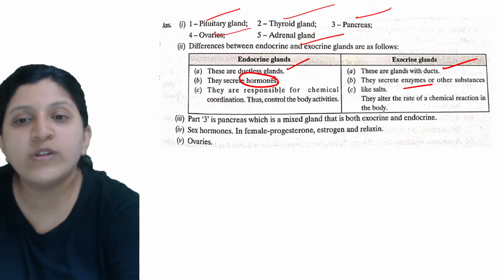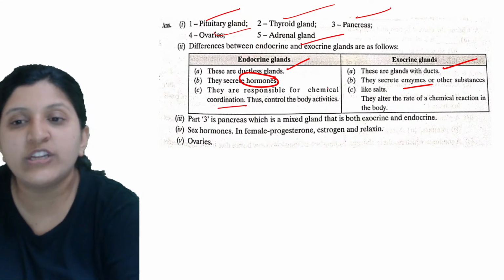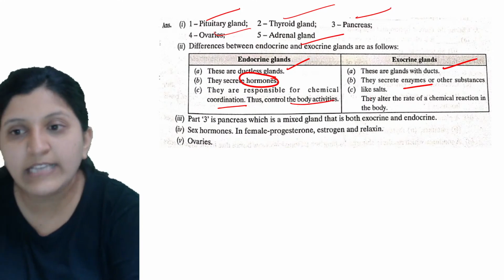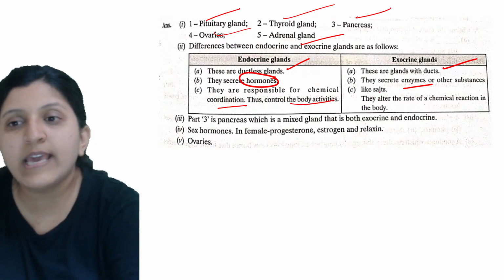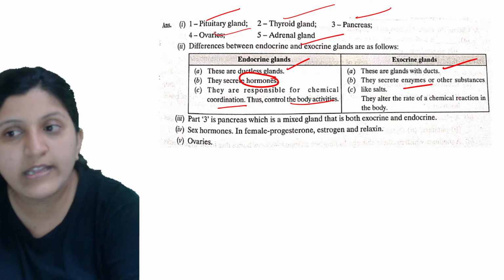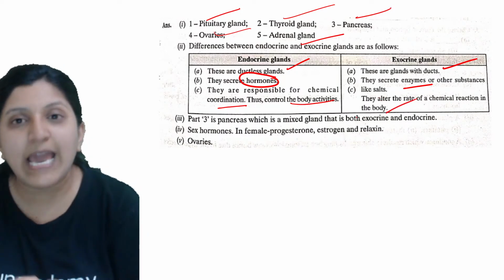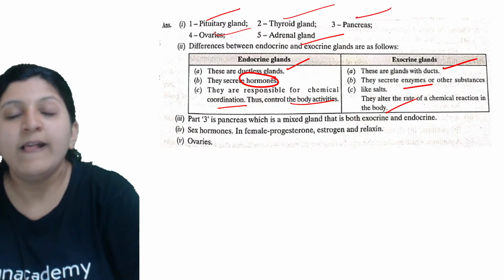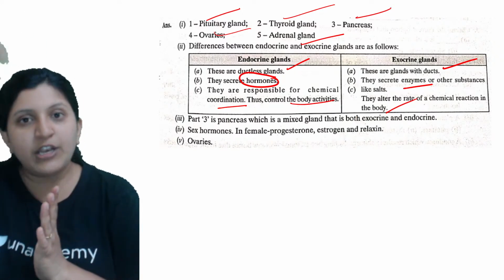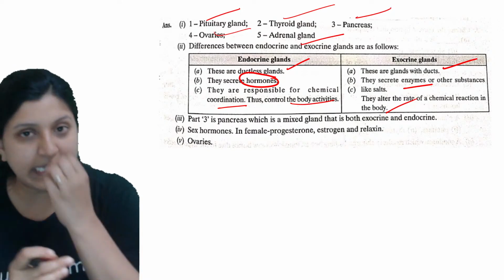Now they are responsible for chemical coordination and control of body activity. So in this case they alter the rate of chemical reaction in the body. Depending on the type of enzyme that is there, they will either fasten the rate of metabolism or it can decrease also.